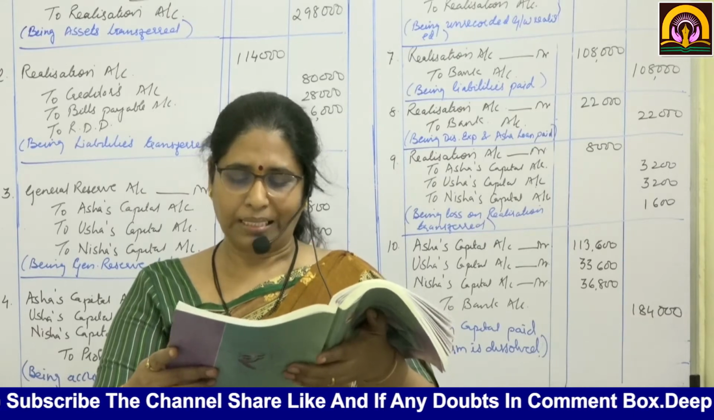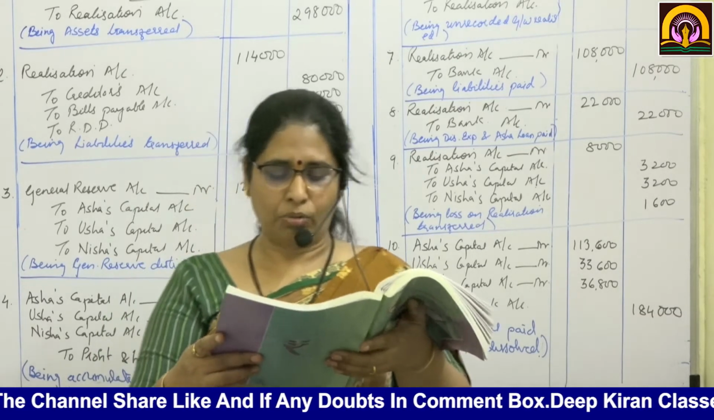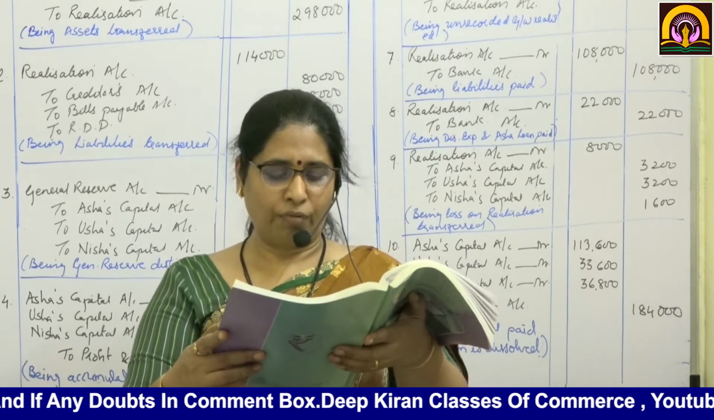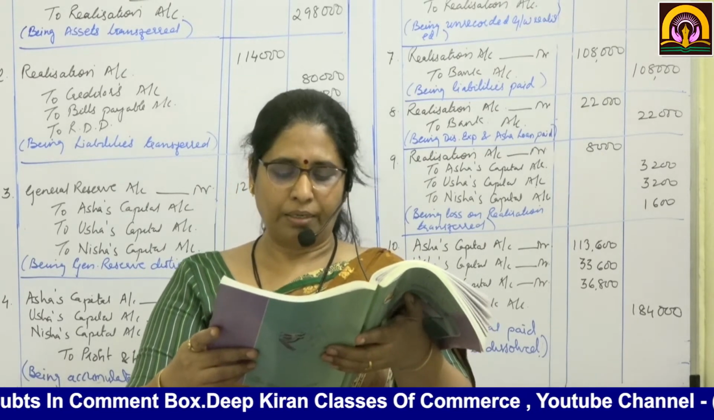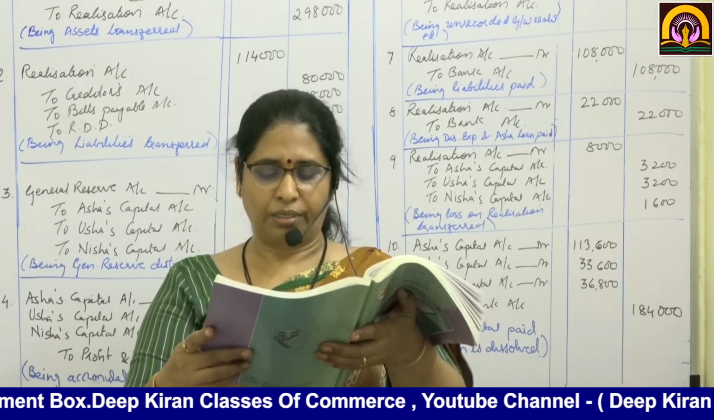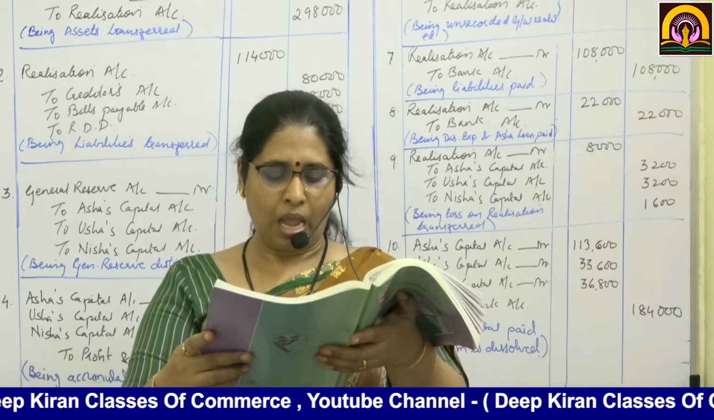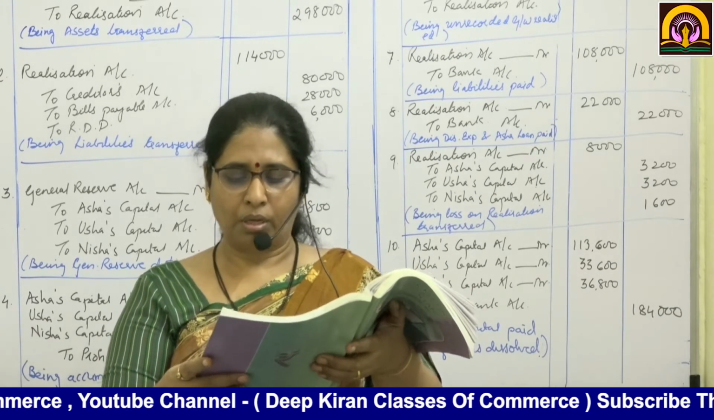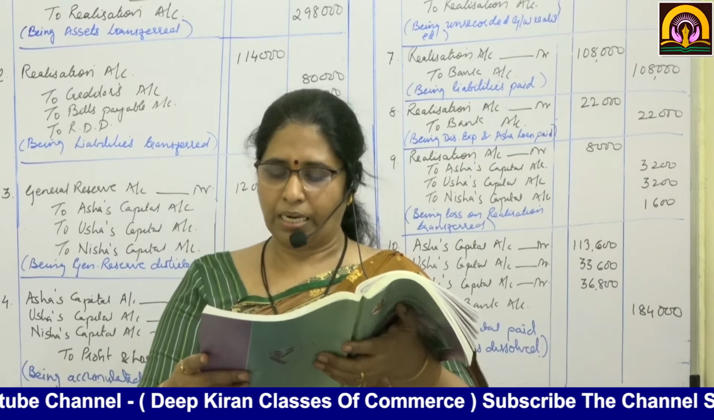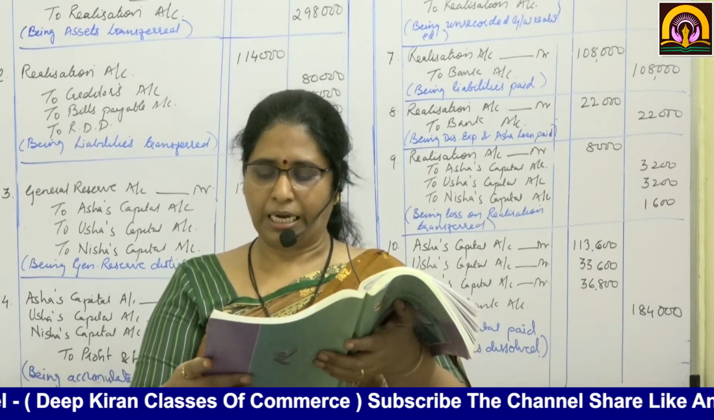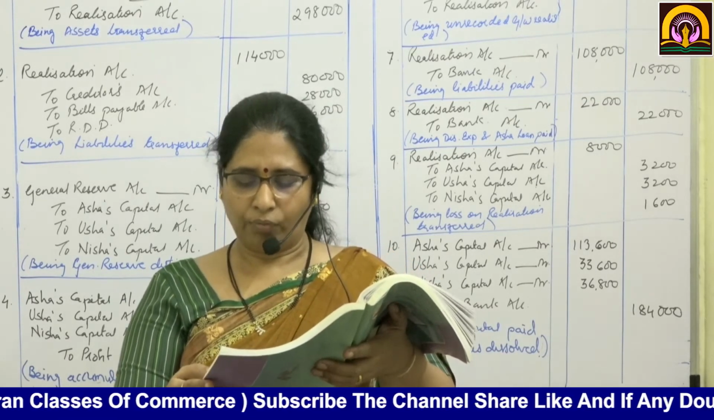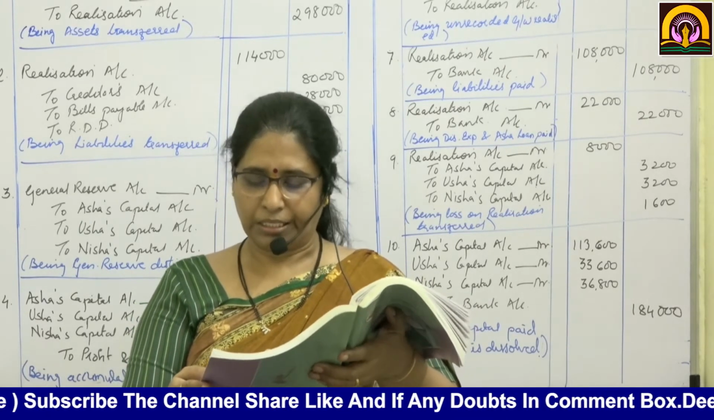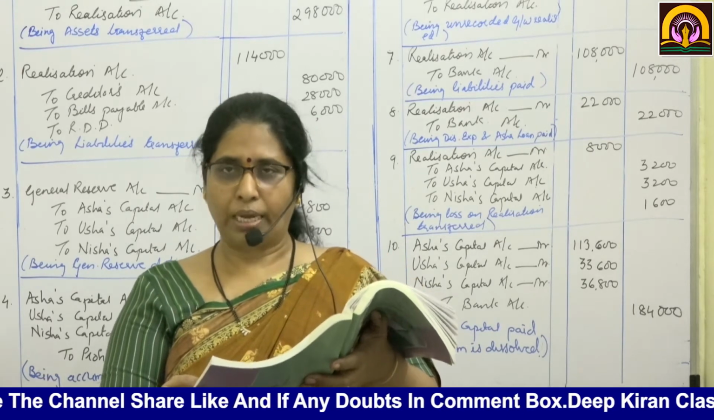Liabilities, amount; assets, amount. Capital accounts: Asha 1,20,000, Usha 40,000, Nisha 40,000. General reserve 12,000, creditors 80,000, Asha's loan 16,000, bills payable 28,000. Asset side: machinery 1 lakh, investment 48,000, net debtors 1,04,000, stock 40,000, profit and loss account 36,000, bank account 8,000.